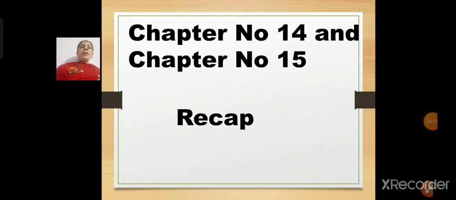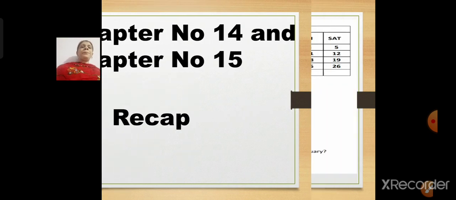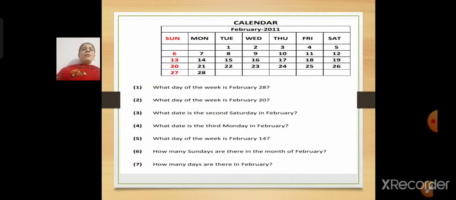Now, children, today we are going to do chapter number 14 and chapter number 15 recap. Okay, that is measurement of time and calendar recap. Now, as you can see on your screen, you can see a calendar. So, we are going to read the calendar and we are going to answer the questions.